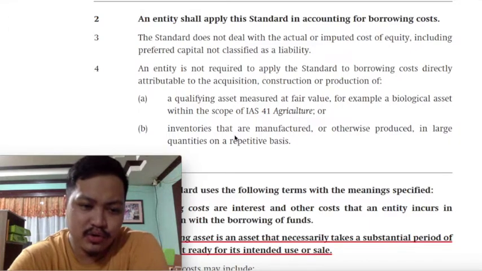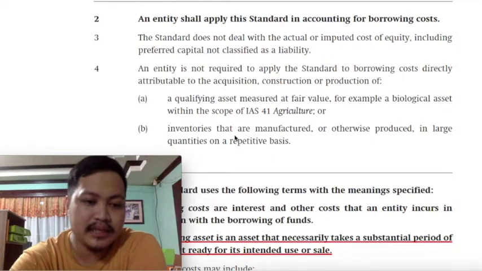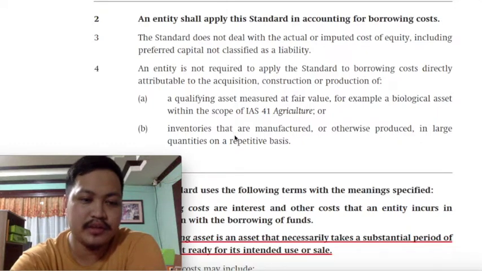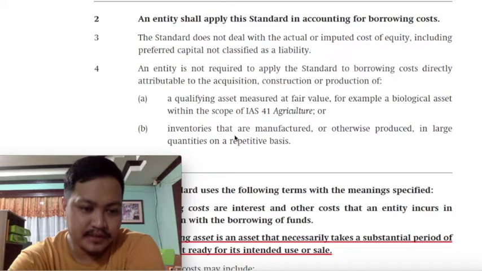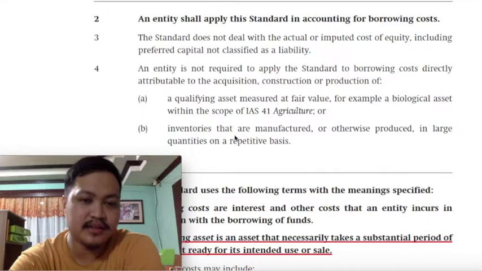So again, general rule, interest is expensed. Exemption, interest on qualifying assets may be capitalized. Exemption to the exemption, interest on qualifying assets measured at fair value are not to be capitalized pursuant to the requirements of PAS 23. So please remember, class, we can capitalize interest if it's from a qualifying asset, but it's another story if the qualifying asset is to be measured at fair value.